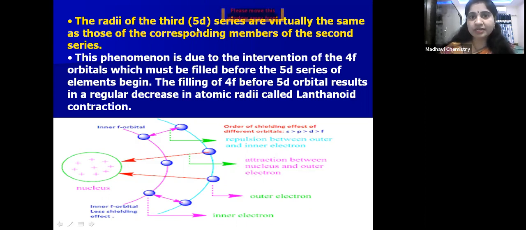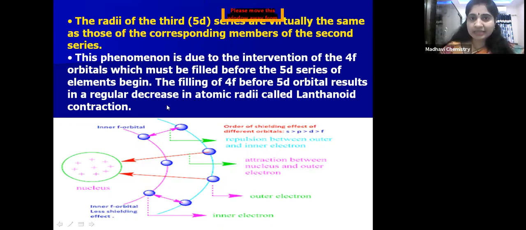The radii of the third, that is the 5d series, are virtually the same as those of the corresponding members of the second series. Means 5d series elements have nearly the same size as 4d series elements. This phenomenon is due to the intervention of the 4f orbitals, which must be filled before the 5d series begins. The filling of 4f orbitals results in a regular decrease in atomic radii, called lanthanide contraction. Is that clear, children?